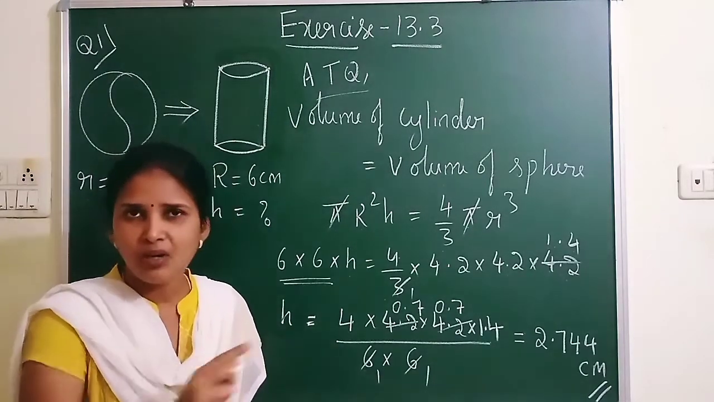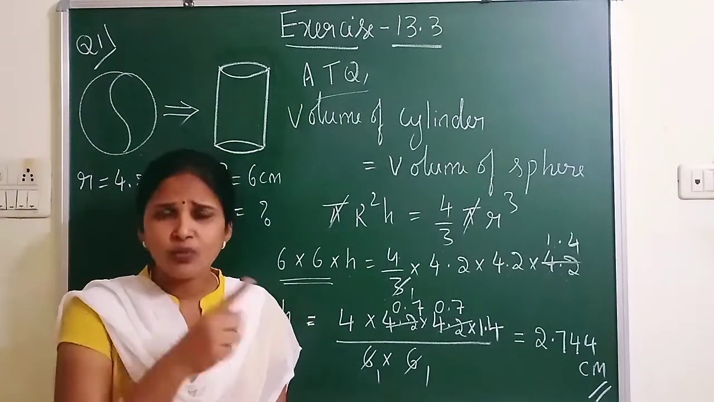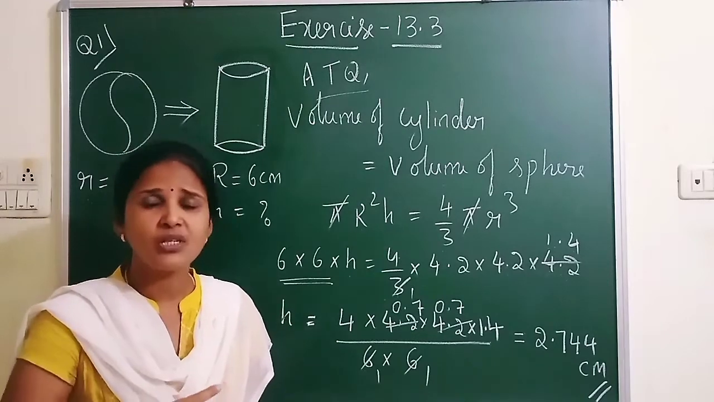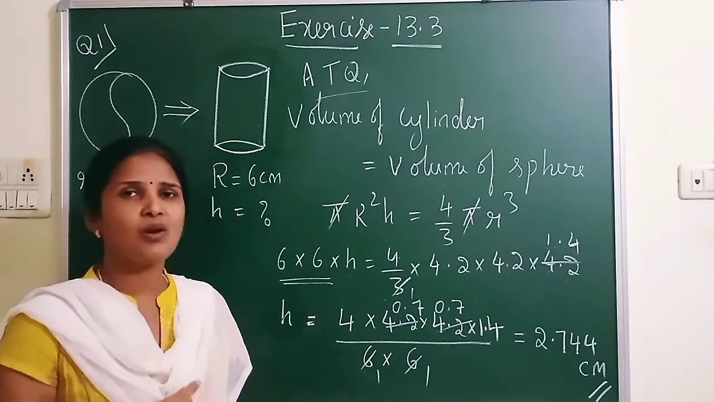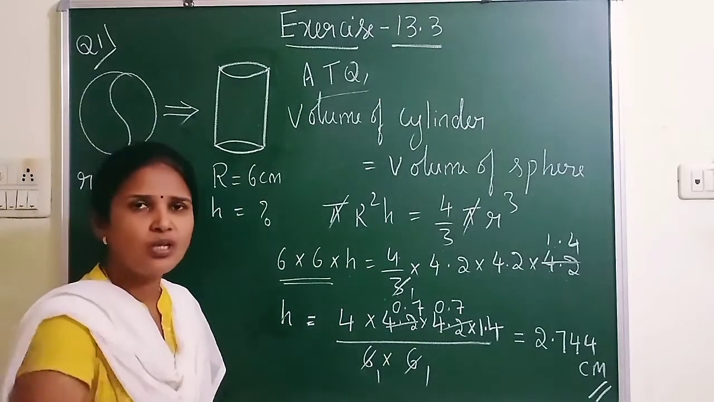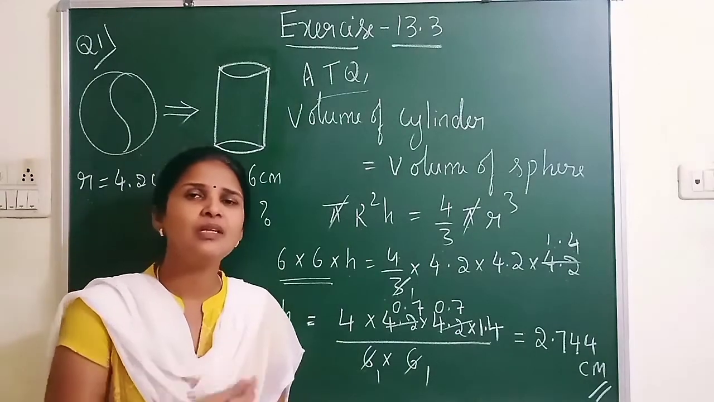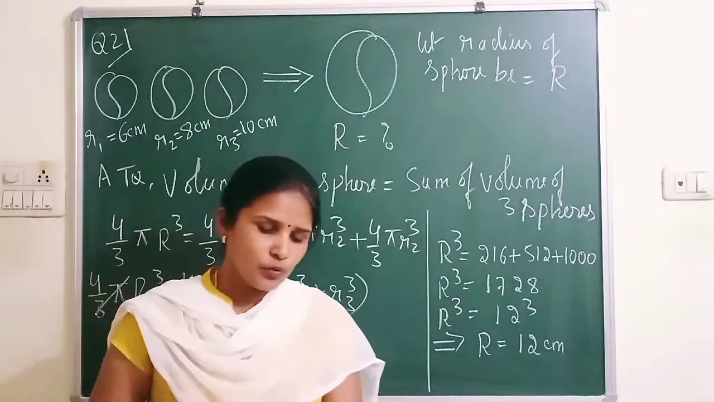So area will not come. Area comes only when you consider the whitewashing concept. When there is whitewashing, then there will be an area concept. When there is a melting concept, it is volume. So you have to use the volume concept. Very easy. You only should know the formulas of whatever 3D figures he has given. Now let us move to the next question.